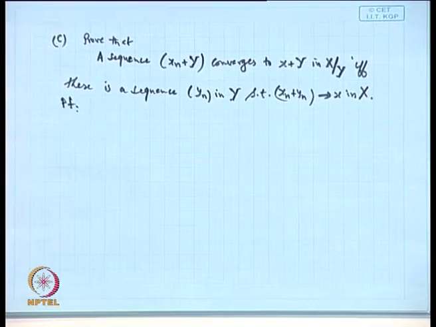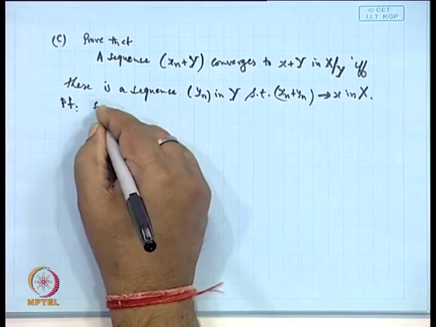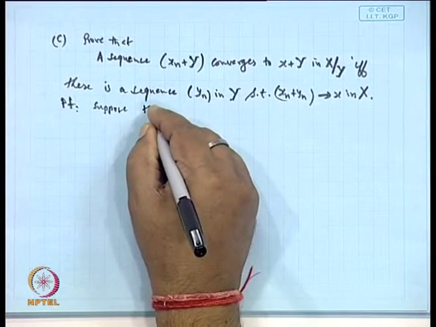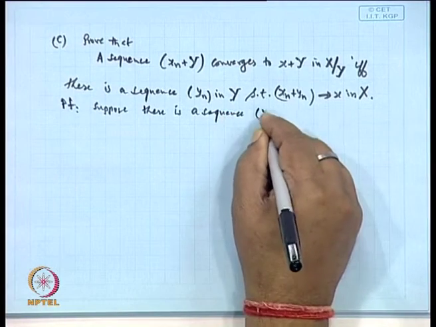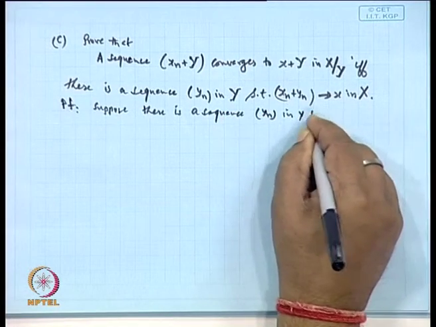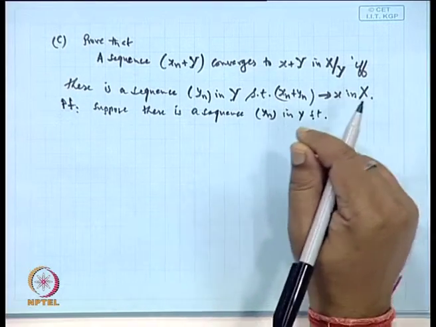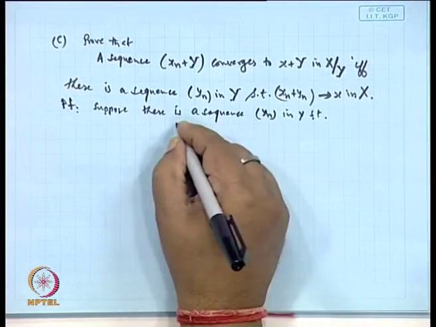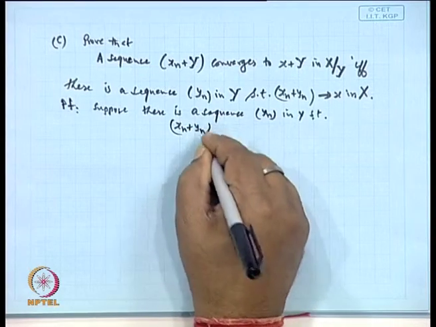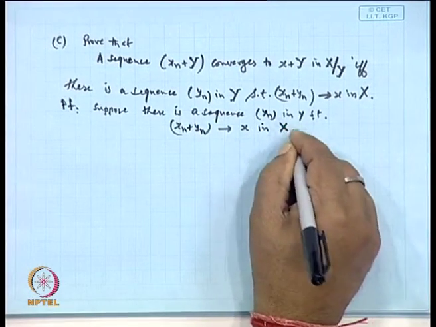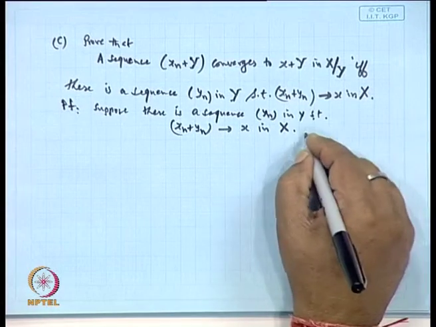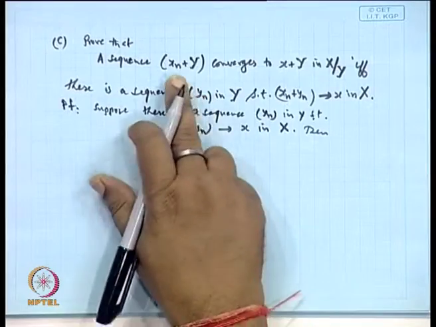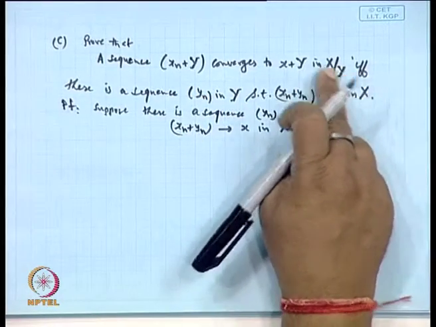Okay. So, suppose this is given, suppose there is a sequence y_n in Y such that x_n plus y_n converges to x in capital X. Suppose this is given, clear. Then what we want to show is that this converges to this in the norm of X over Y.